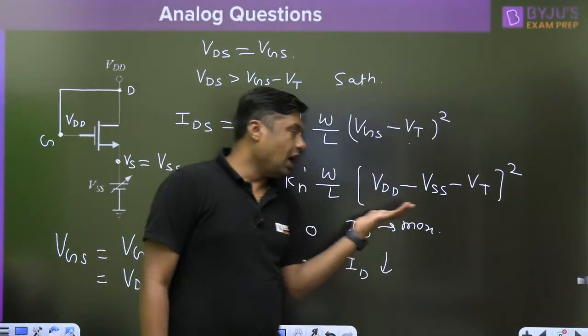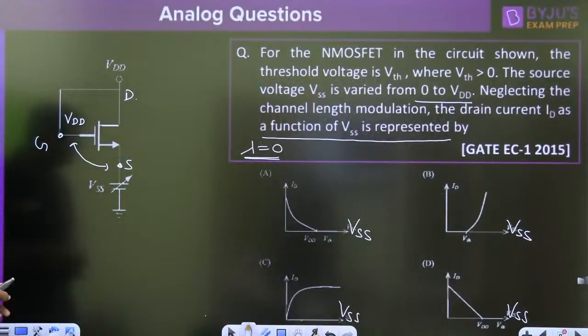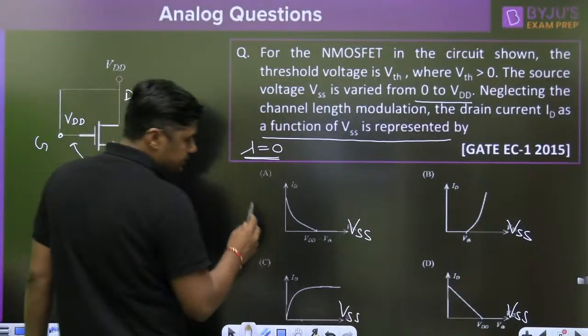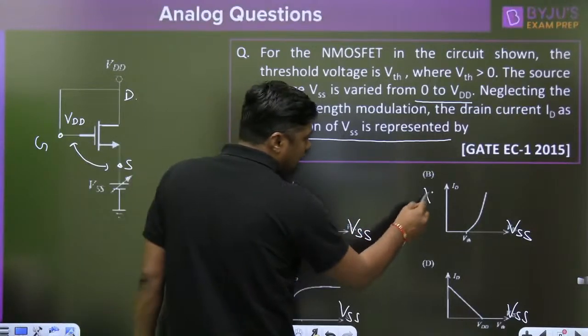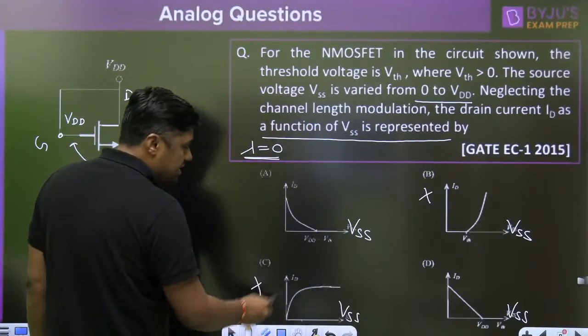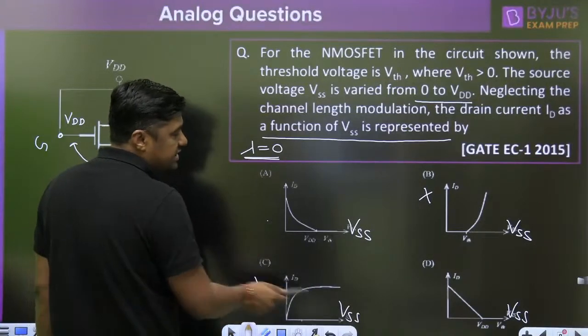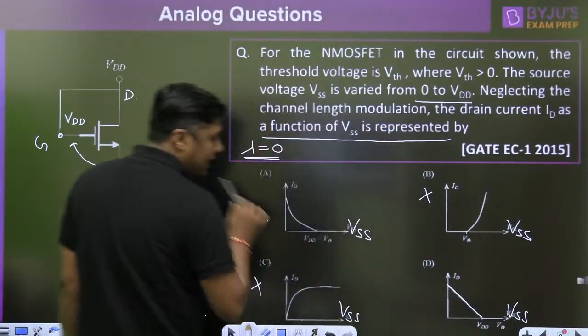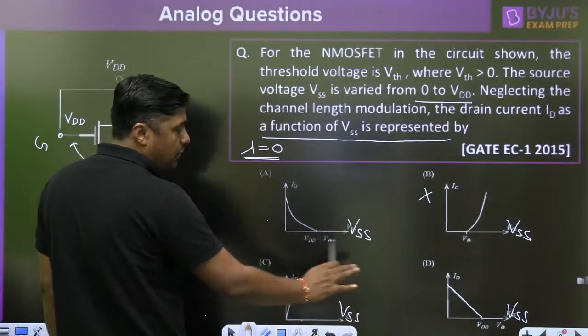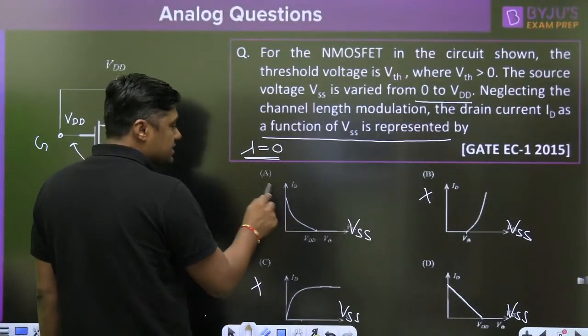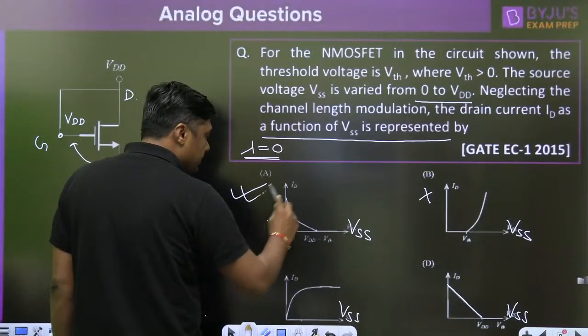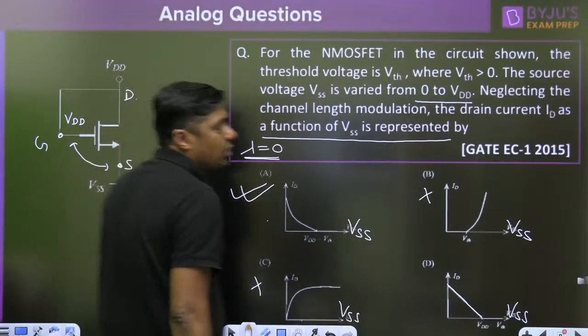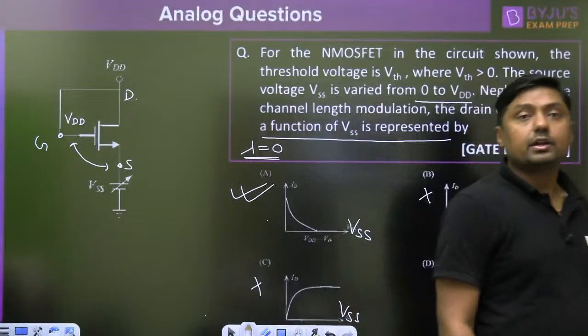Okay. Now, which answer will satisfy the condition? This one, no doubt. This is not the correct one, because it is an increasing function of VSS. This is decreasing, that is decreasing, but that one is linearly decreasing, just directly inversely proportional. This is the right answer for this particular question. A is the correct one.